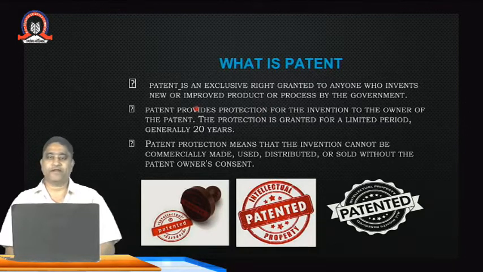What do you mean by patent? Those persons who are inventing a new product, for that particular research work, whatever amount they had invested, they want to get it back, and they have put in their efforts. For that, they go to the patents office, that is the IPR office, and ask for a patent, and the government checks their credentials. Based on the merits, they issue the patent certificate, and the validity of the patent certificate is 20 years.